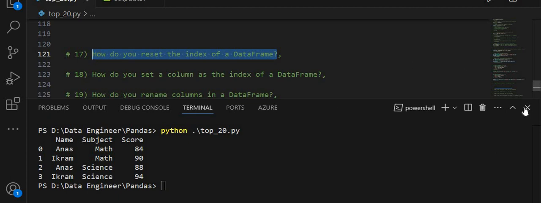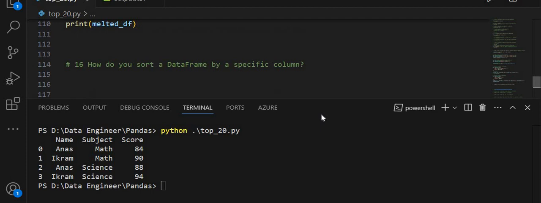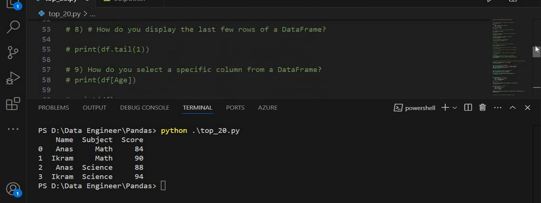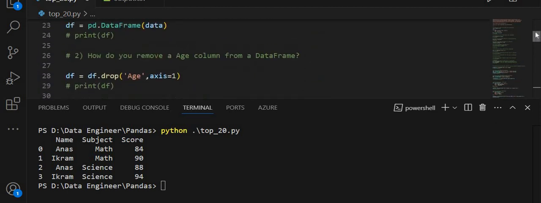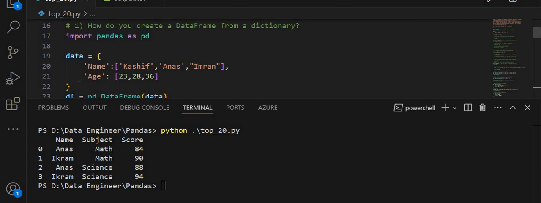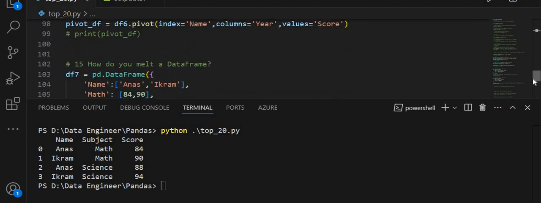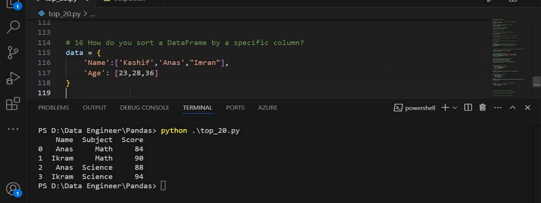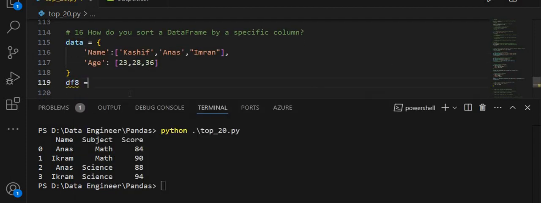Let's solve the 16th question. How do you sort a data frame by a specific column? To solve this question, I am taking my last example, and I want to take this data frame. df8 is my data frame.